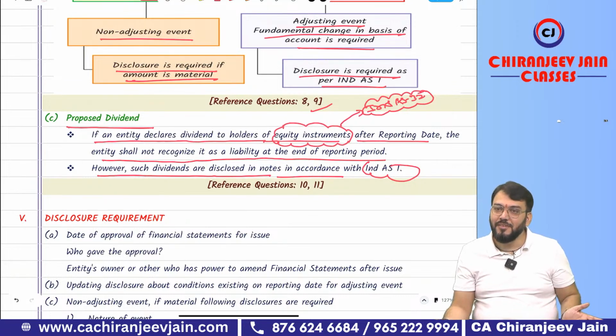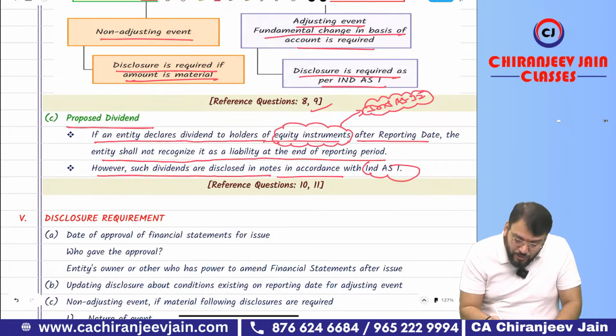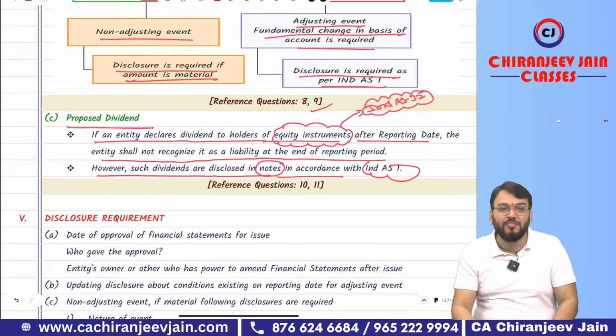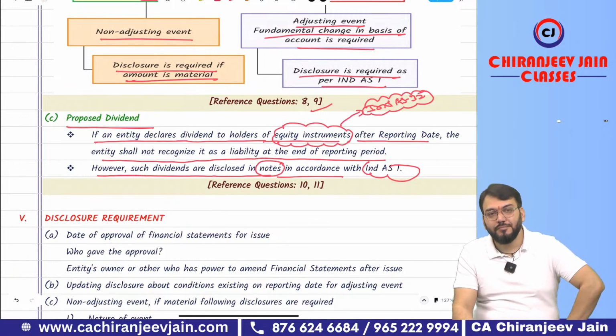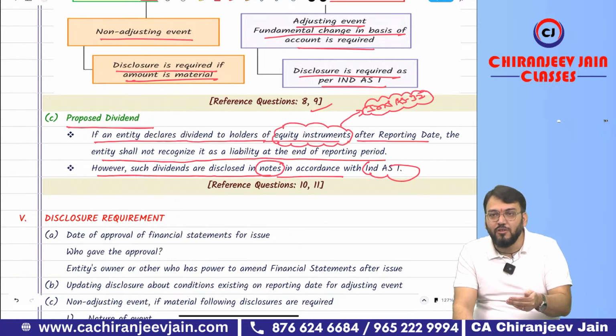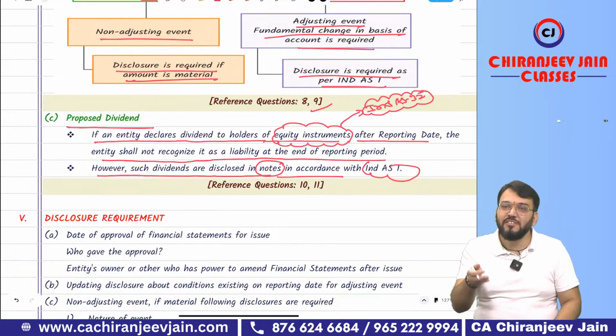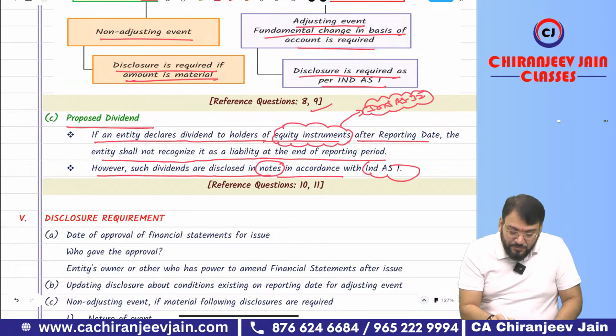Simple. Now my question to you all: when we are disclosing in the notes to accounts, whether it becomes a contingent liability. My question, you have understood. We are disclosing in the notes to accounts, whether it is a contingent liability. Why is it not a contingent liability? If you are creating a provision, then it is a liability. I am saying it will not be recognized as a liability, means it is not a provision also.